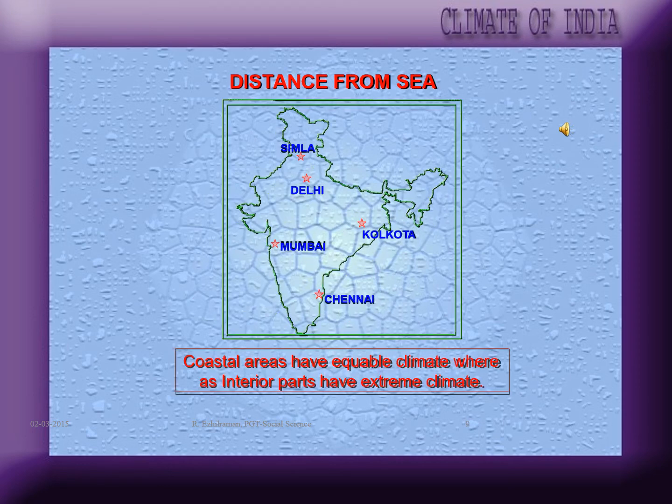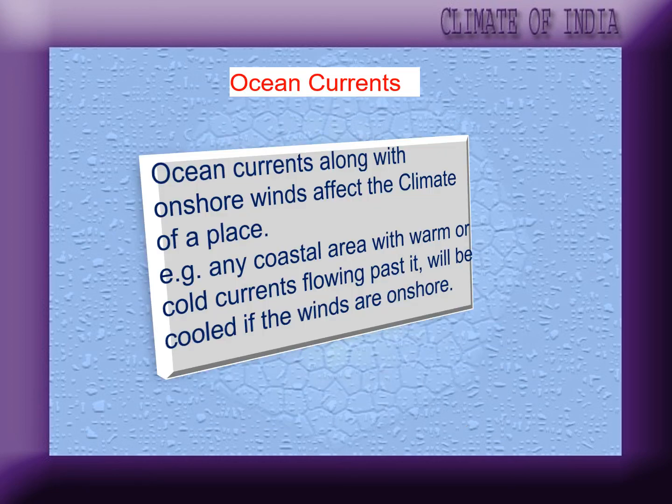When we talk of distance from the sea, coastal areas have a more equable climate, whereas interior parts have an extreme climate. All of us know Mumbai, Chennai, Kolkata. Kolkata is a little moved on this map again. So Mumbai, Chennai and Kolkata have a more equable climate. They have the moderating influence of the sea. But as you go inside, there is a continental climate. Look at Delhi and Shimla, where you face extreme climatic conditions.